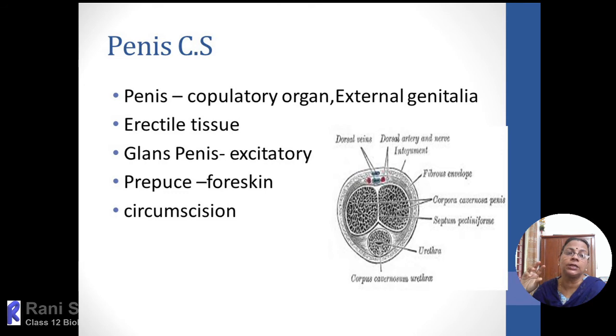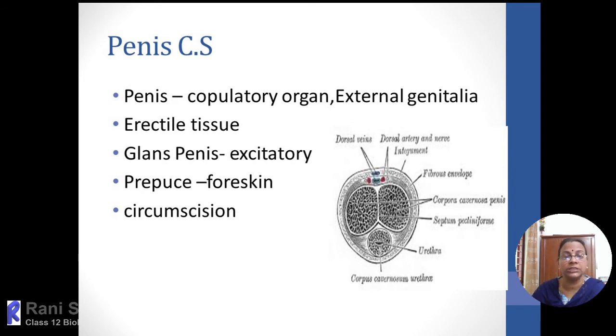And this glans penis is covered by a fold of skin. That fold of skin is called as prepuce or foreskin. And this foreskin, surgically, to avoid infectious conditions, can be removed, and that procedure is called as circumcision. In some religions, circumcision is a part of their religious customs, especially in Muslims, Jews, and all.